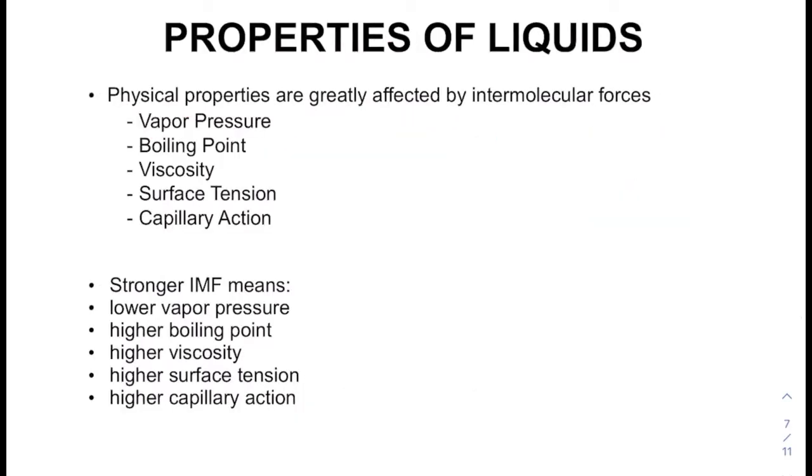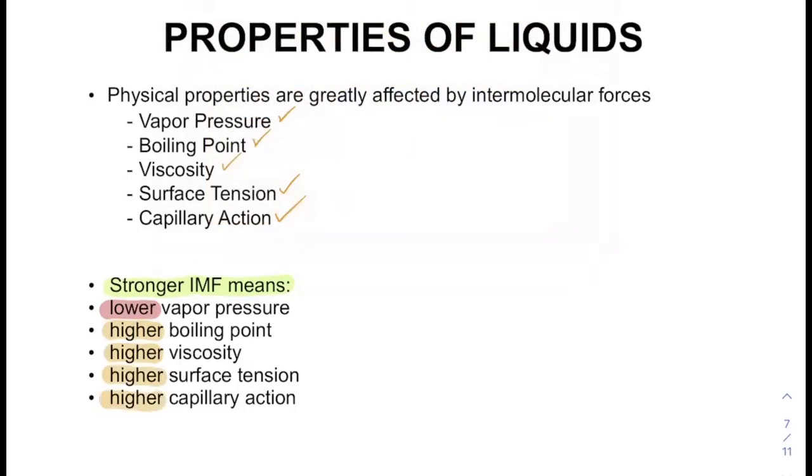Now, if we think about liquids in general, we need to think about properties of liquids. The properties that we're going to discuss for the rest of this video are vapor pressure, boiling point, viscosity, surface tension, and capillary action. The general trend is that stronger intermolecular forces mean lower vapor pressure, higher boiling point, higher viscosity, higher surface tension, and higher capillary action.